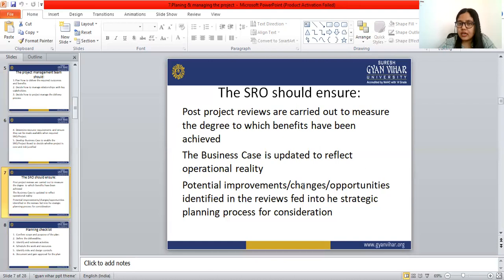The SRO should ensure the post project reviews are carried out to measure the degree to which the benefits have been achieved. The duty of the SRO is to measure the degree to which the benefits have been achieved by the post project reviews.